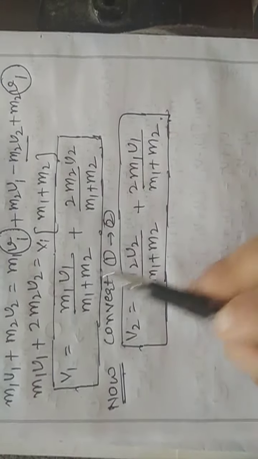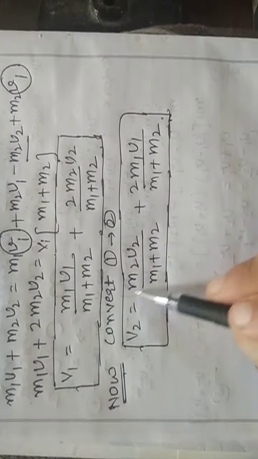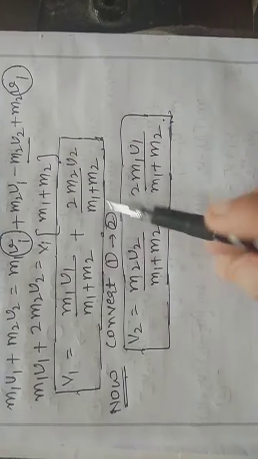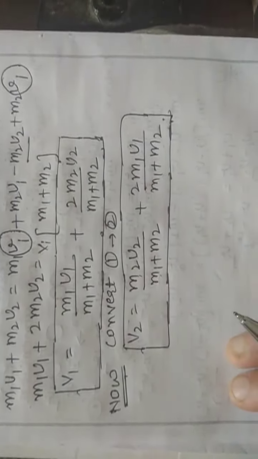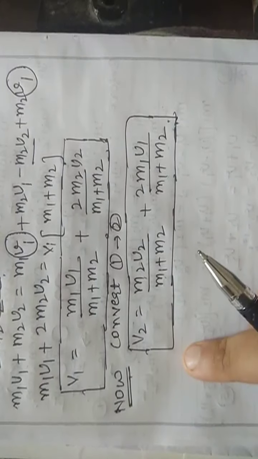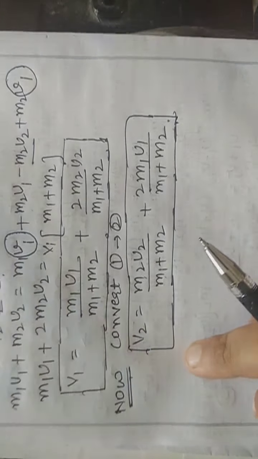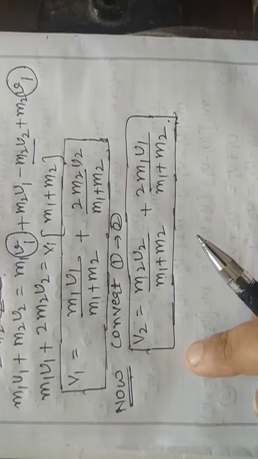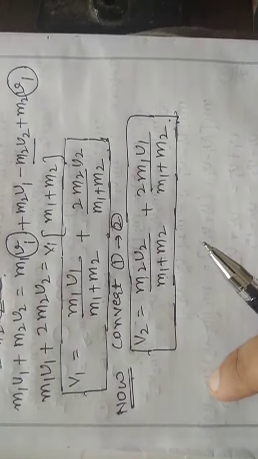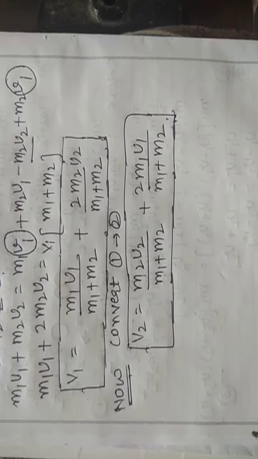Look again at how it is written: wherever 1 is coming, write 2, m1 m2, u1 u2. In the plus term, interchange front and back, the rest is the same. So this is the velocity of first body after collision, and the velocity of second body after collision. That was my problem to solve, to get the values of v1 and v2.